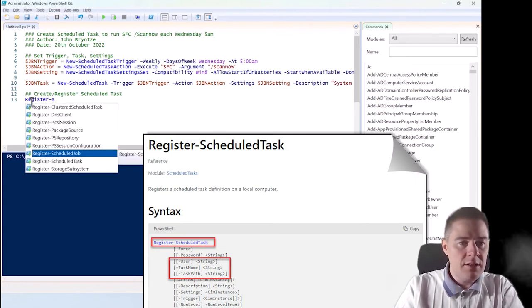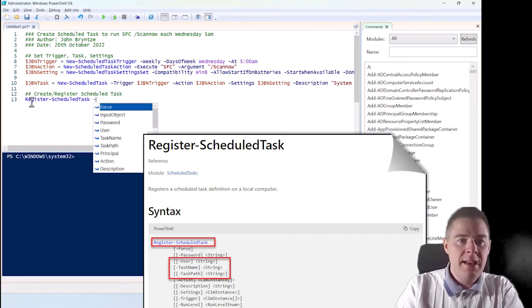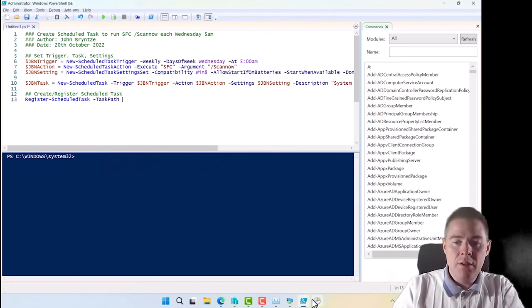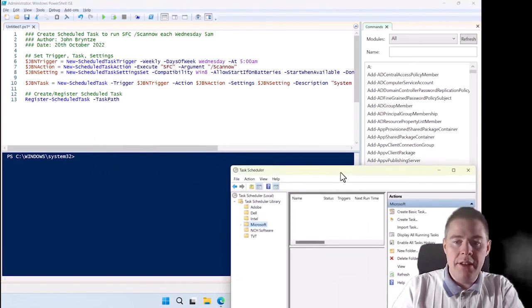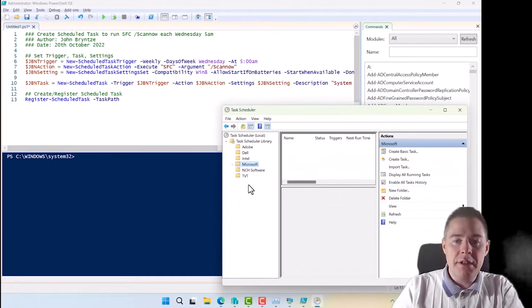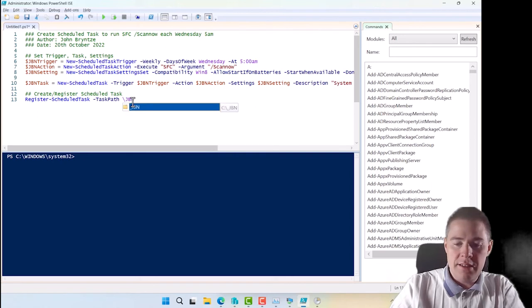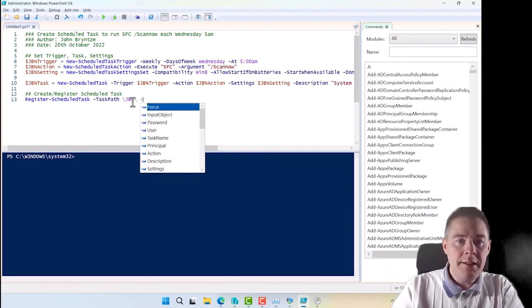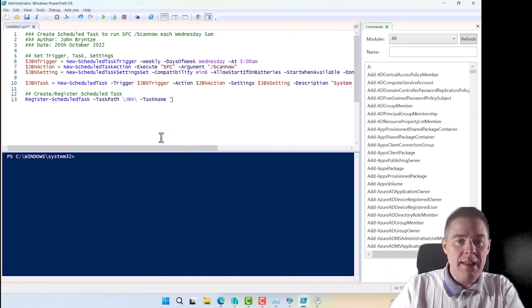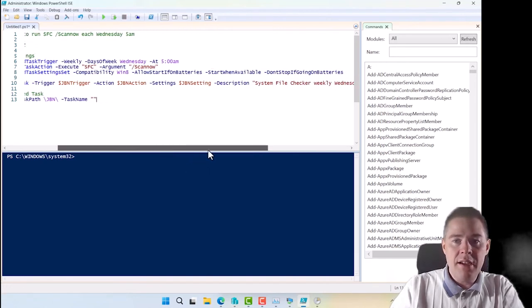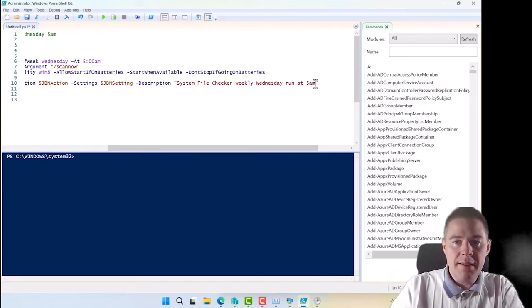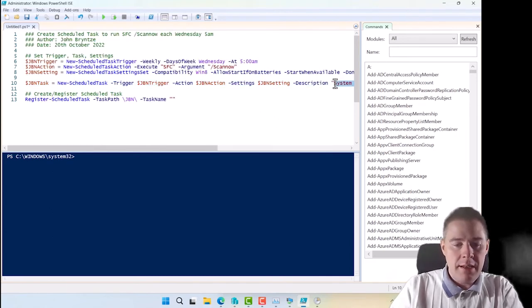I think it's scheduled task, yes, and it needs a task path. So that's basically where, if we want to put that under Microsoft or Dell, I'm going to create a new one called GBN, but you can call yours whatever you want, of course. So I call it GBN. Then the actual task name, and that's going to be the name, and I like our description, so I think I put that one there, paste.